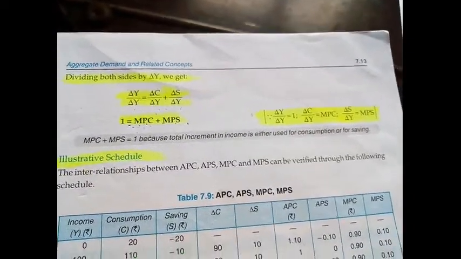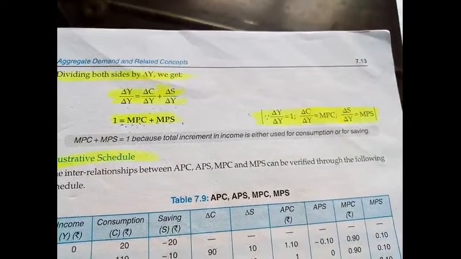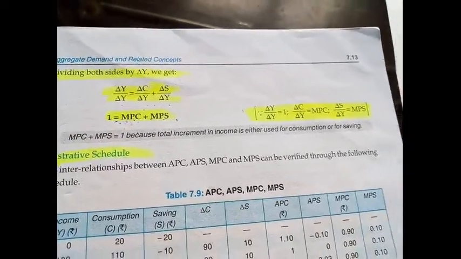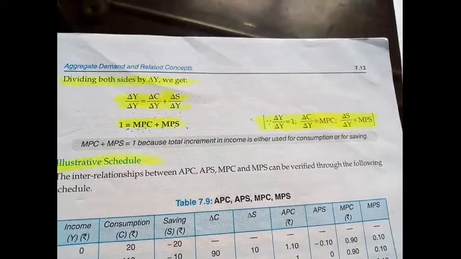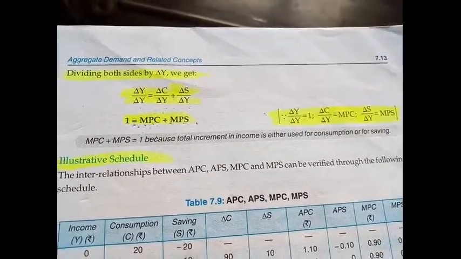After knowing this functional relationship, just keep in mind that the sum of APC plus APS equals 1 and the sum of MPC plus MPS equals 1. Nothing else you have to remember.